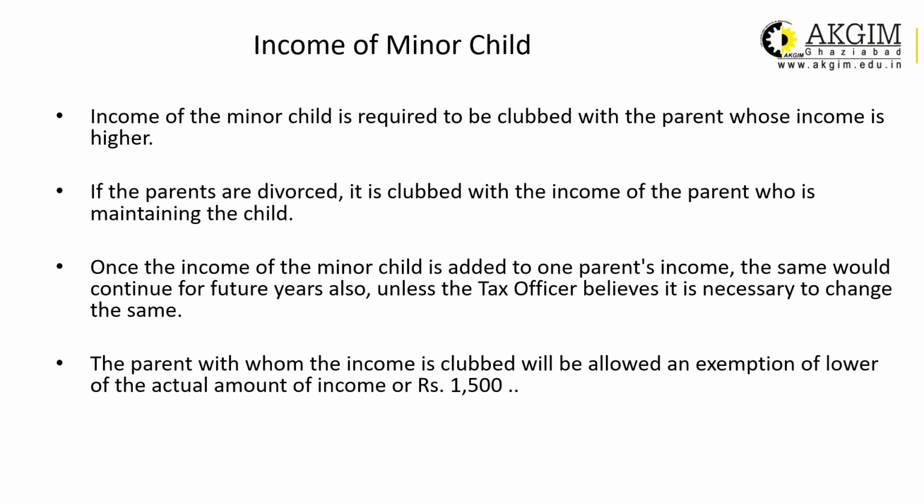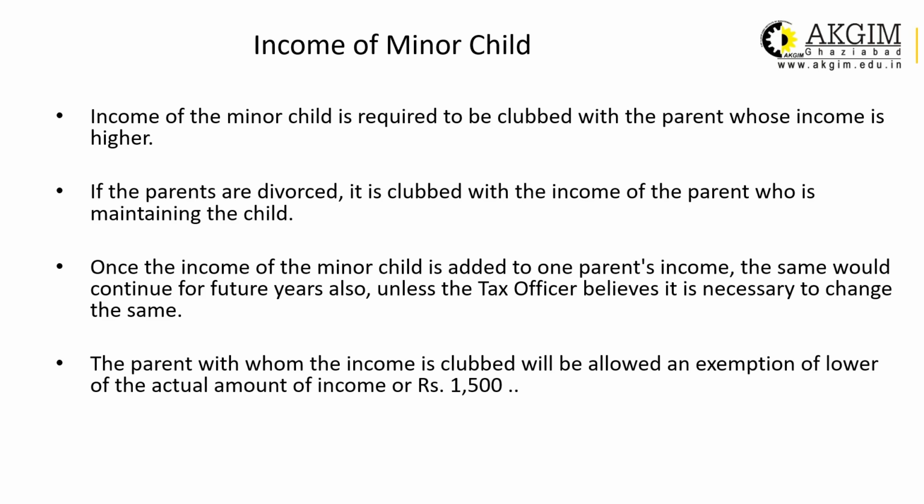If parents are divorced, in that situation also the clubbing provision is there. That means it is not an excuse. It is clubbed with the income of the parent who is maintaining the child. That means if the child is living with the mother, then the income will be added to the mother's income, or vice versa. Once the income of a minor child is added to one parent's income, the same would continue for future years also, unless the tax officer believes it is necessary to change the same. That means it is not optional.